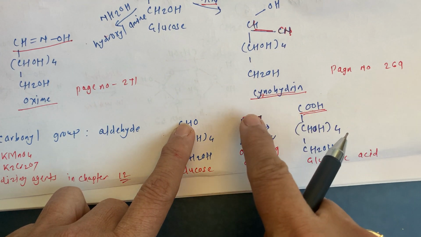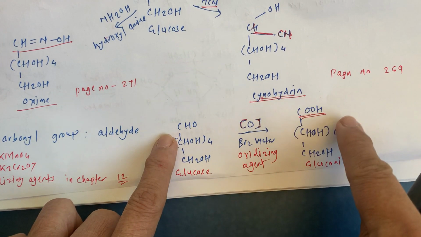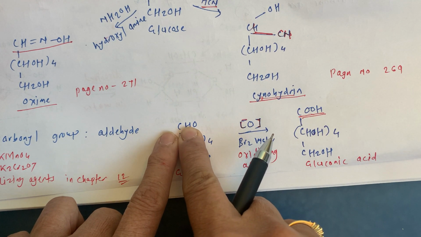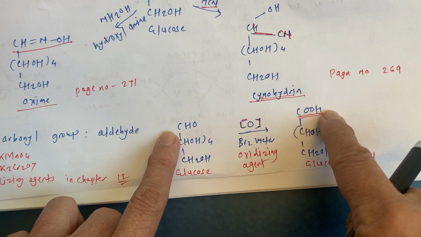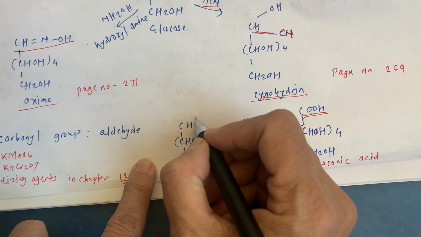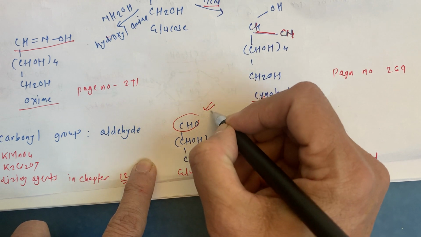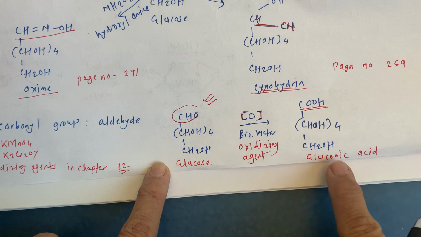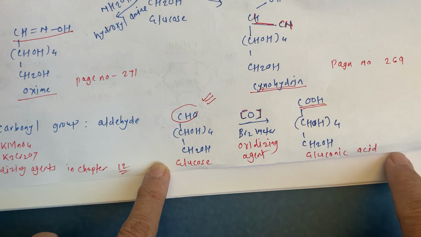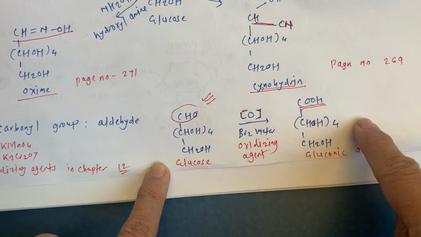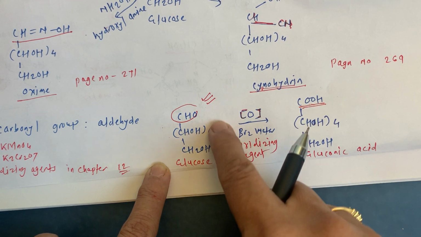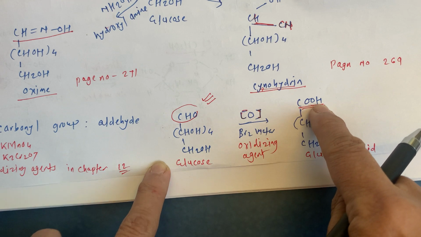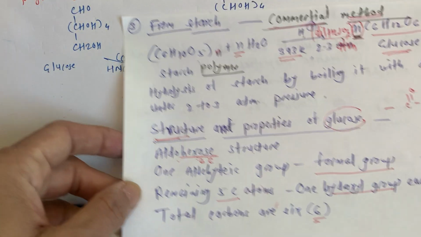We know that oxidation of an aldehyde group only gives us a carboxylic acid group. Means definitely in the structure there is an aldehyde group. So this glucose is now converted into gluconic acid, COOH, CHOH4, CH2OH. All the remaining part remains intact, only CHO is converted into COOH.